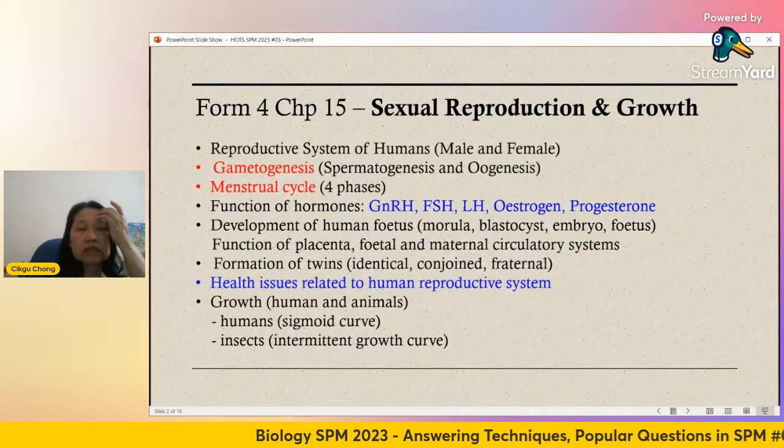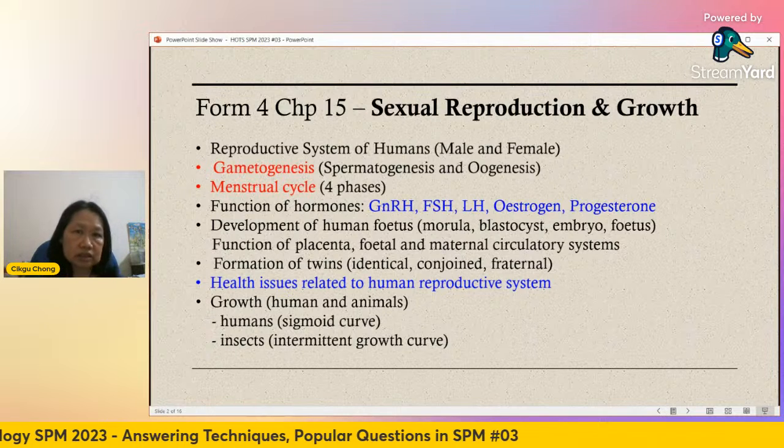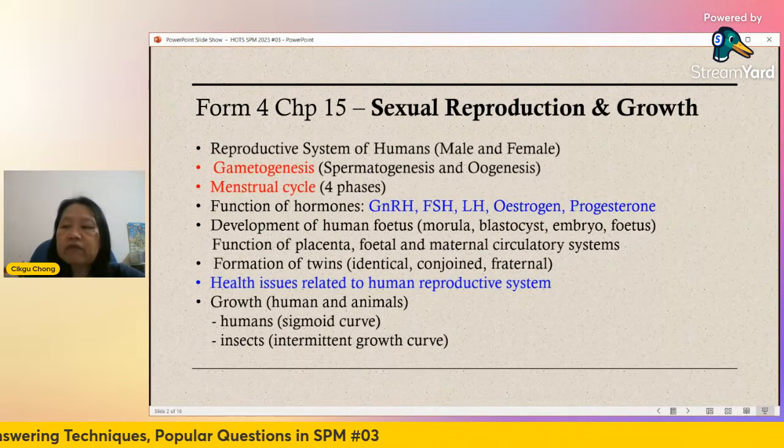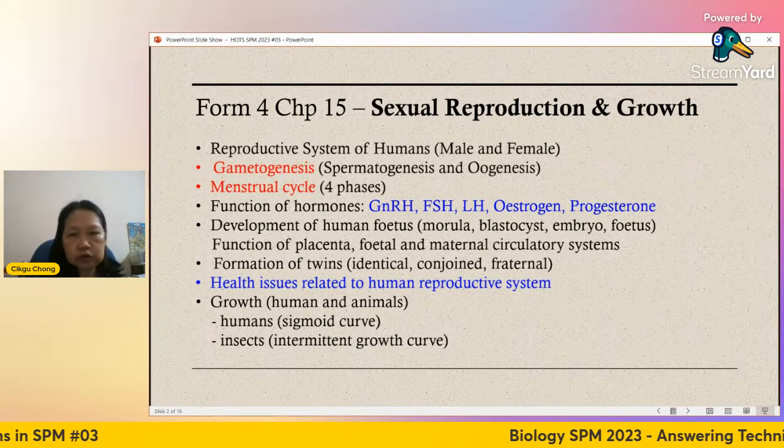I think that's about it. These are the important parts. If you need to touch and go, please make sure you cover all this. Of course, you cannot cover every single thing. So for every chapter, I'm going to tell you these are the things that you should know.